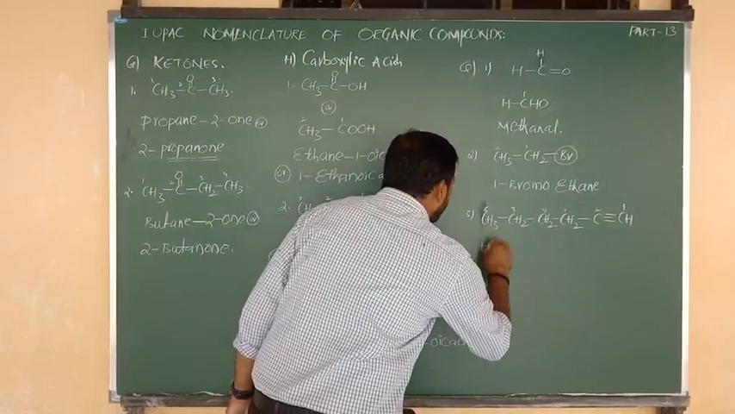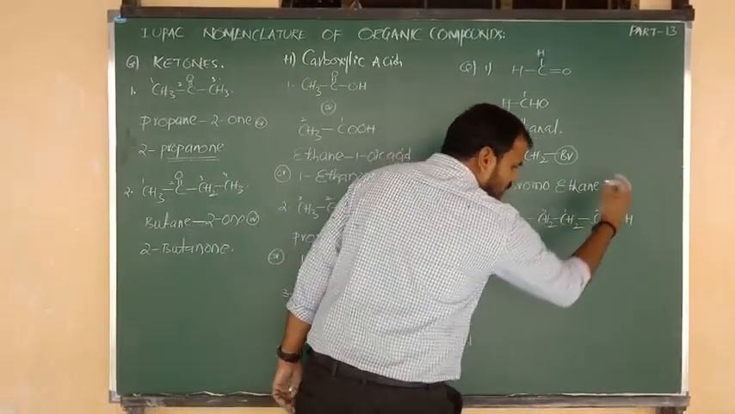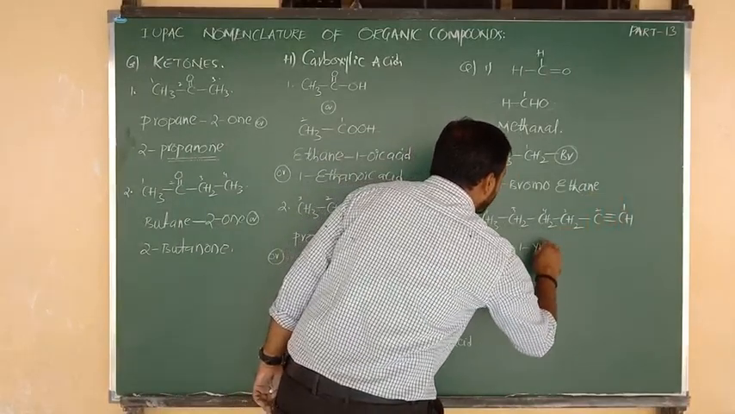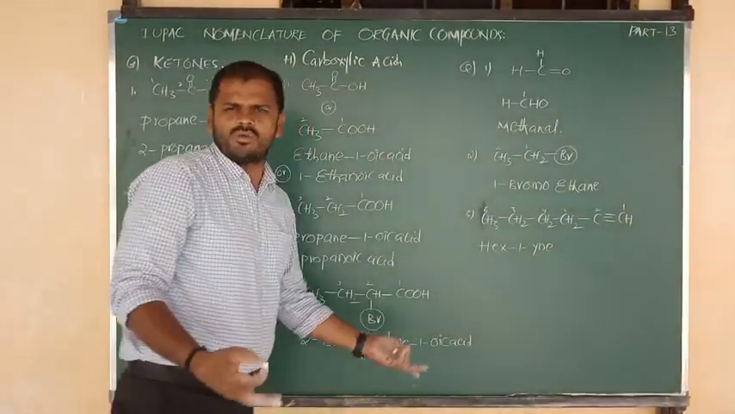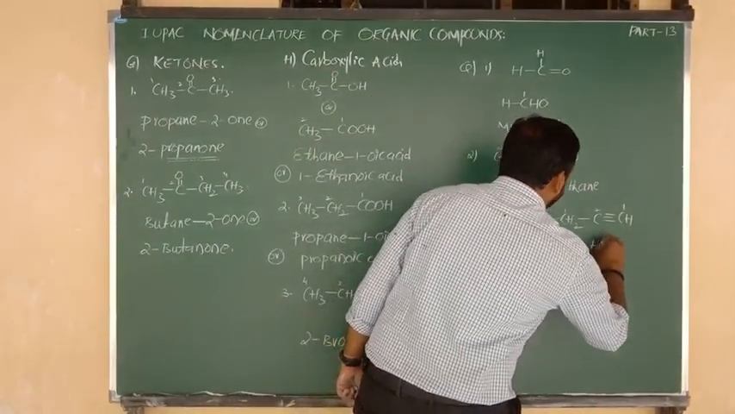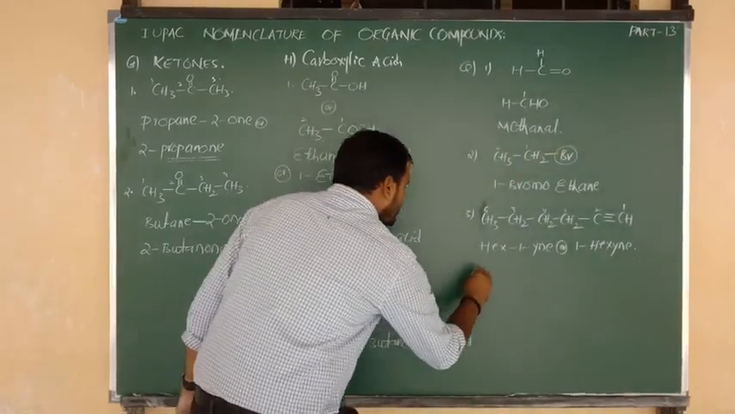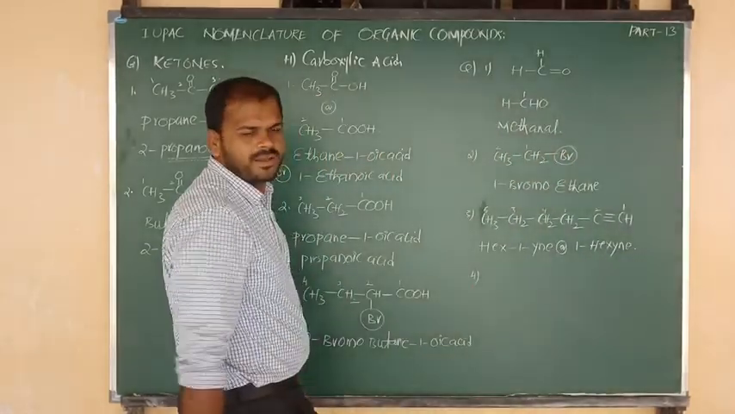What is meant by 6 carbon? The root word is nothing but hex. And triple bond after 1, so we have to say 1 yne. Or hex 1 yne, or simply we can say shortly 1 hexyne. 1 hexyne. Next one is the last and final.